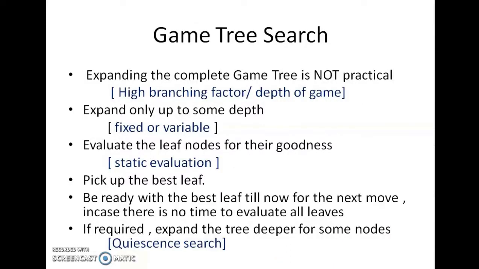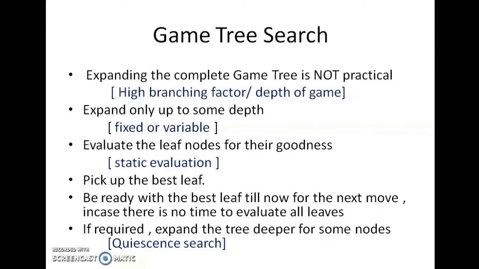The basic idea of game tree search is that expanding the complete game tree is not practical because of the high branching factor and the depth of the game. A common game like chess has a branching factor of about 35 and a depth of about 100 plies. So the idea is to expand the tree only up to some depth. The depth can be fixed or it can be variable depending upon the algorithm. There have been pros and cons of both the techniques.